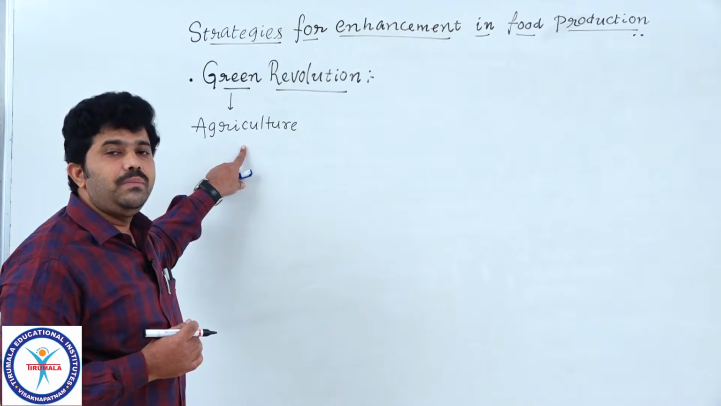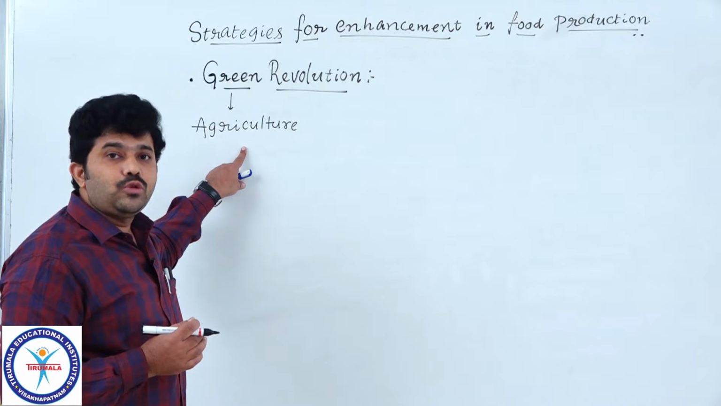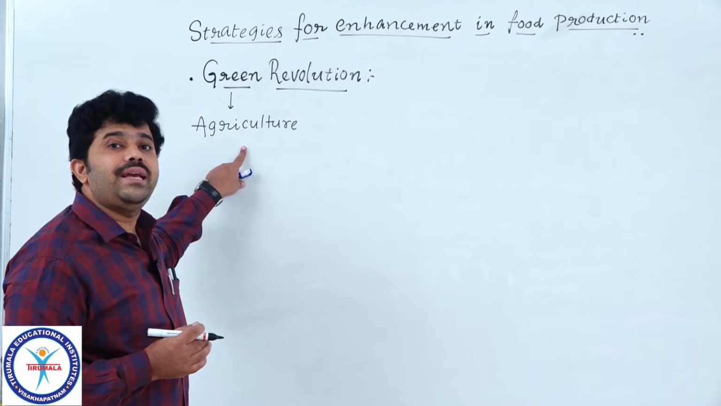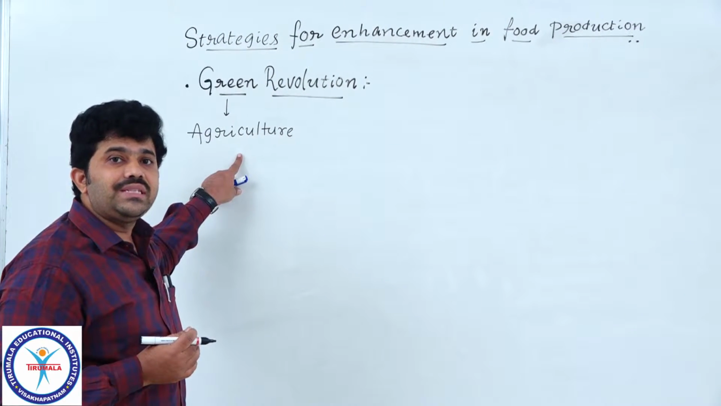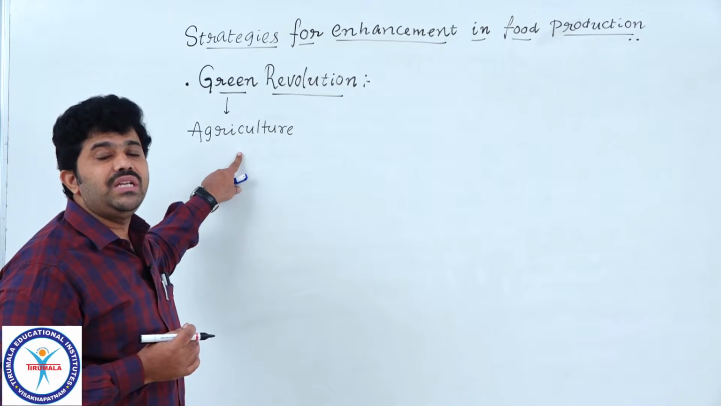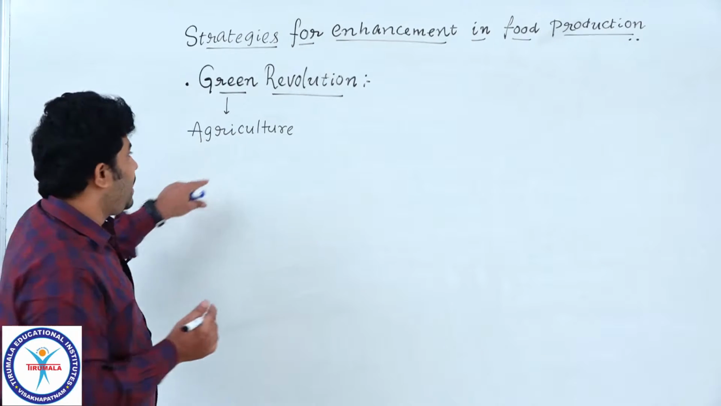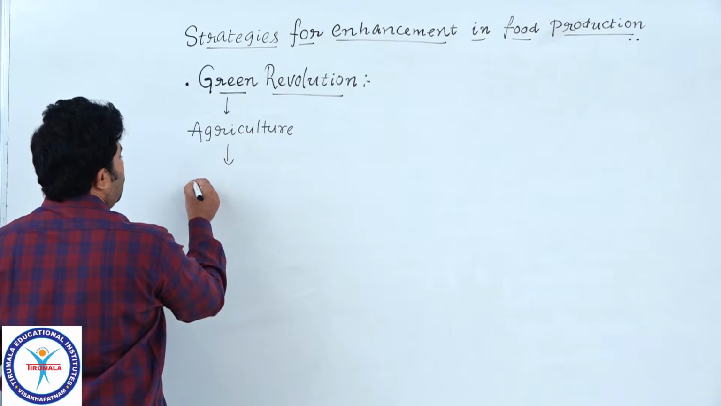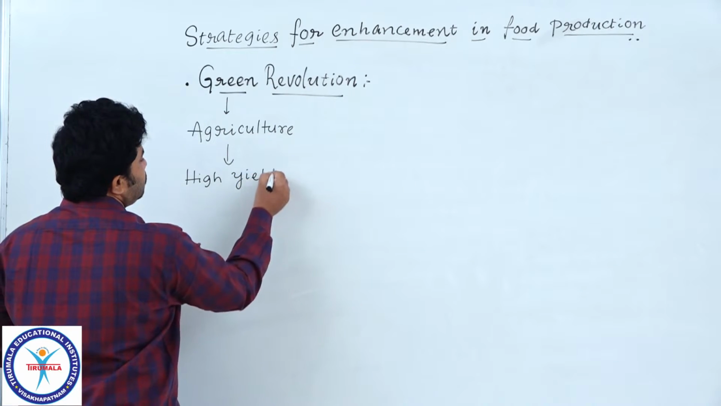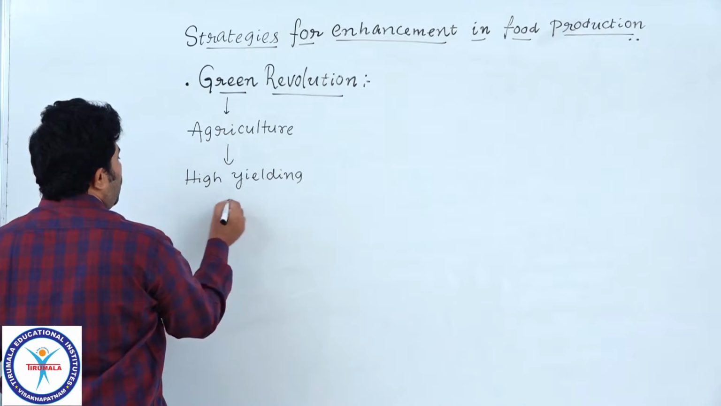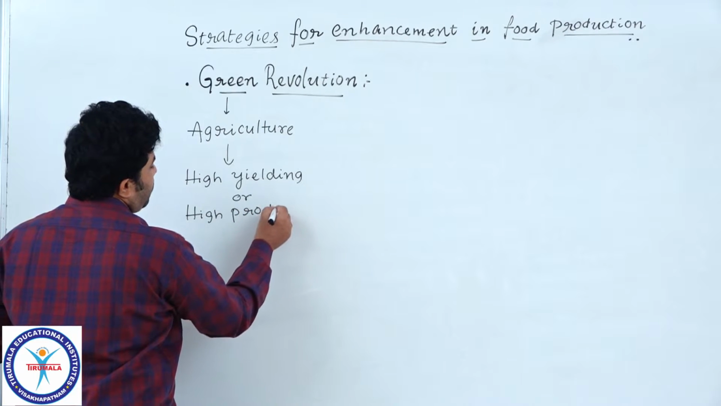For many years, until now, so many people are still suffering from lack of food, scarcity of food. So how can we eradicate this scarcity of food, or stop hunger in the world? Just by introducing some initiative programs and technologies into the field of agriculture for getting more yield of food. What are we getting? High yielding, or high productivity of food.